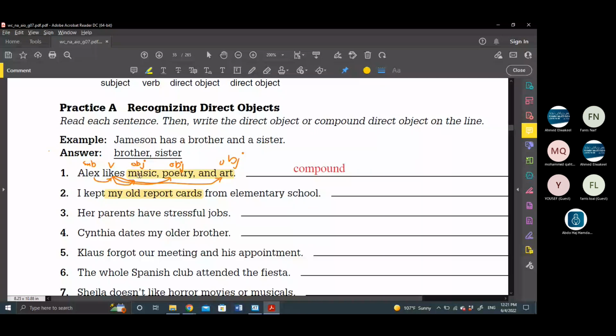But of course, my is called a possessive pronoun. Old is an adjective. Report is a noun used as an adjective. And cards is the direct object. So we can say here that report cards alone are the simple direct object. Why simple? Because I'm speaking about only one thing that receives the action. If there is, like in number one, music, poetry, and art, so if there is...